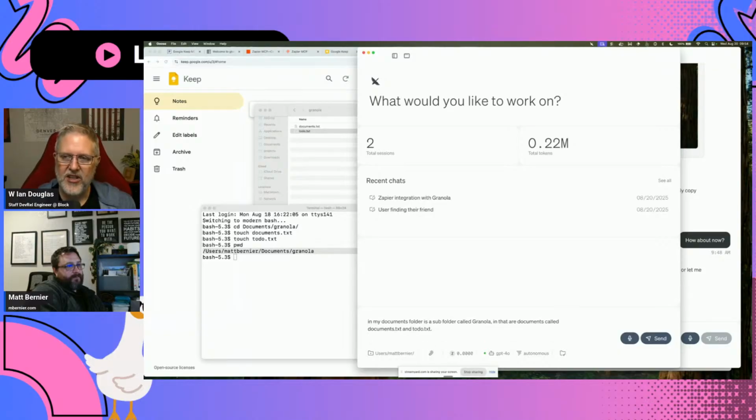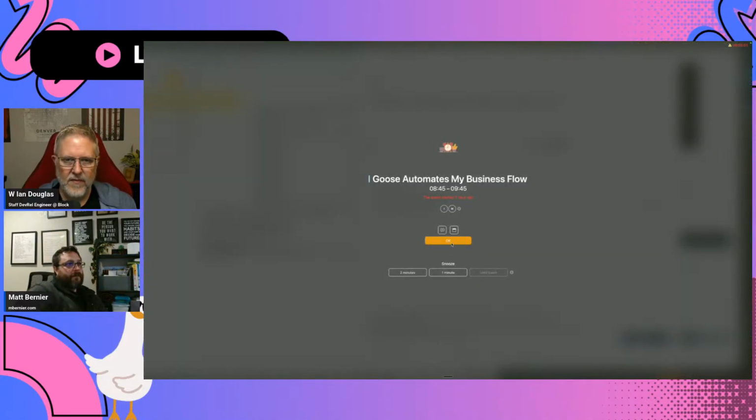And what we're going to tell it here is open the documents.txt, and for each URL that you see listed, go fetch the content of that URL, parse out any to-do action items, and write them into to-do.txt. Okay.